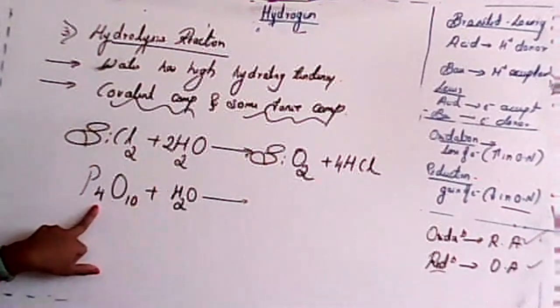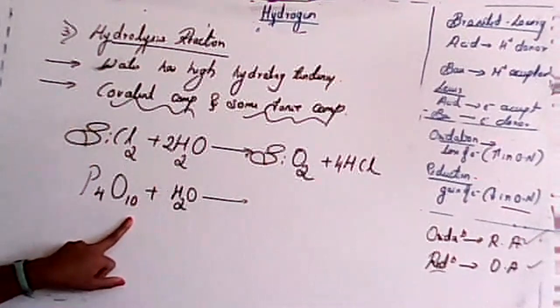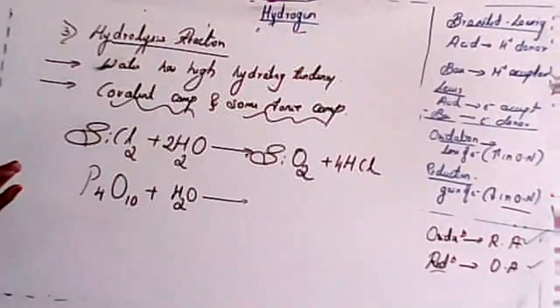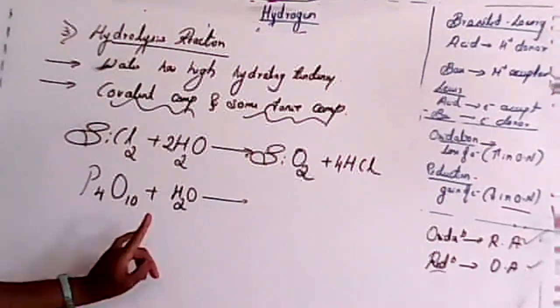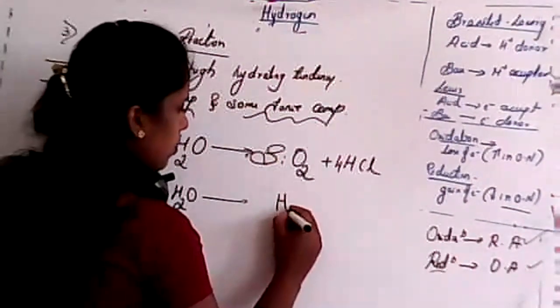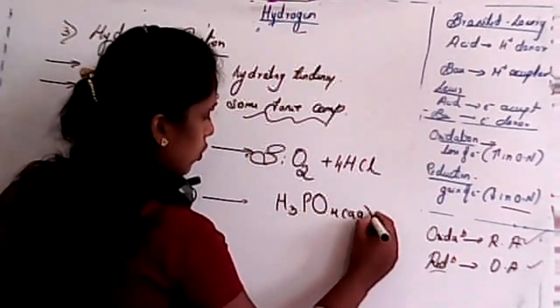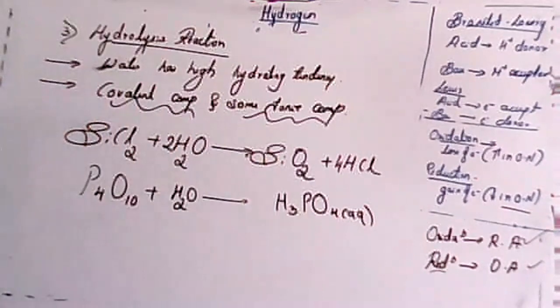Hydrogen is present, oxygen is present, phosphorus is present. See, student, you have to remember all these things, okay? So the product is H3PO4 aqueous. Phosphoric acid is H3PO4 aqueous. Again, you have to balance the chemical reaction, okay?